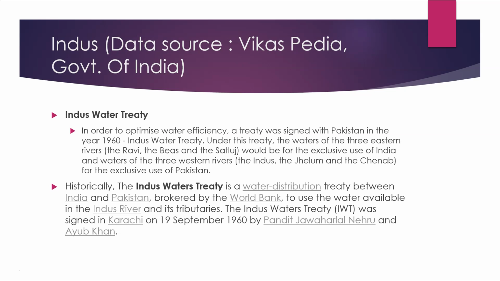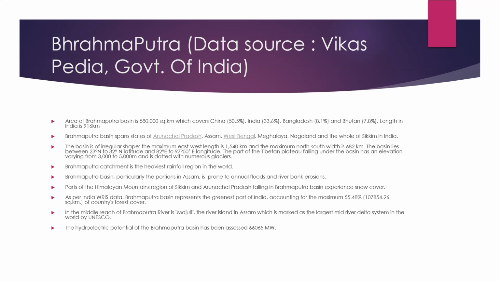Historically, the Indus Water Treaty is a water distribution treaty between India and Pakistan, brokered by the World Bank, to use the water available in the Indus River and its tributaries. The Indus Water Treaty, IWT, was signed in Karachi on 19 September 1960 by Pandit Jawaharlal Nehru and Ayub Khan.